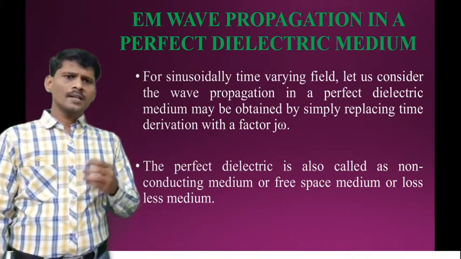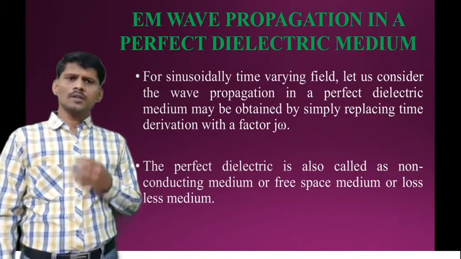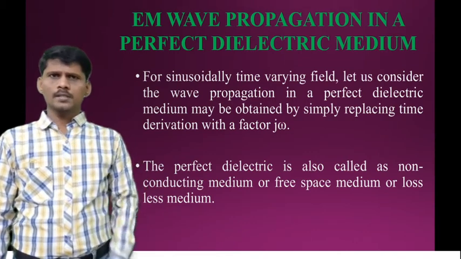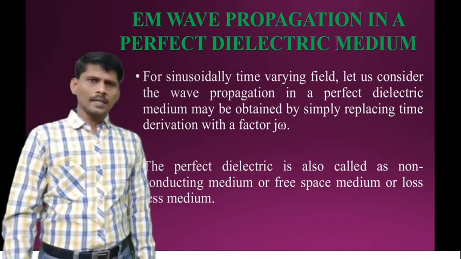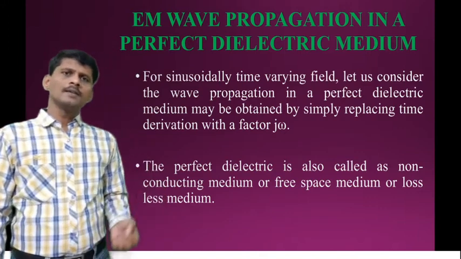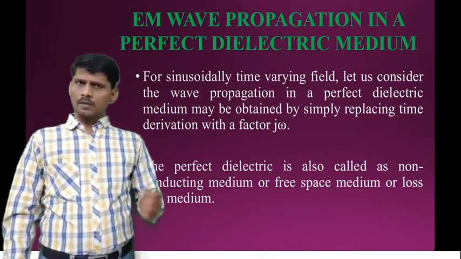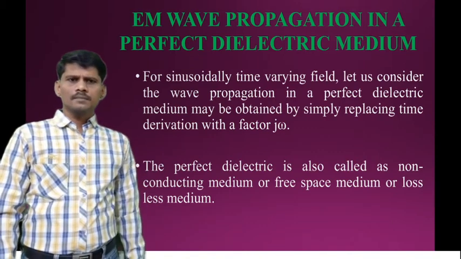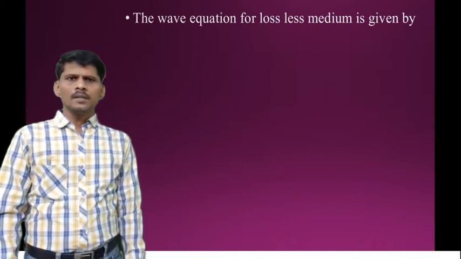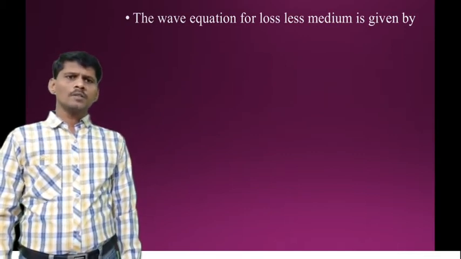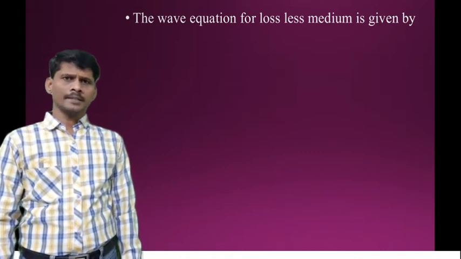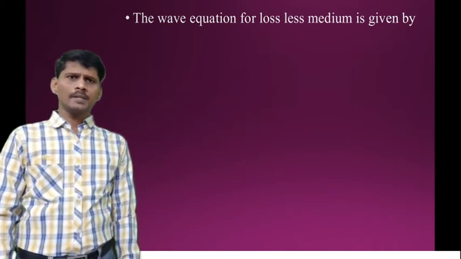The perfect dielectric medium is also called a non-conducting medium, free space medium, or lossless medium. The wave equations for a lossless medium or free space were already derived in previous classes.